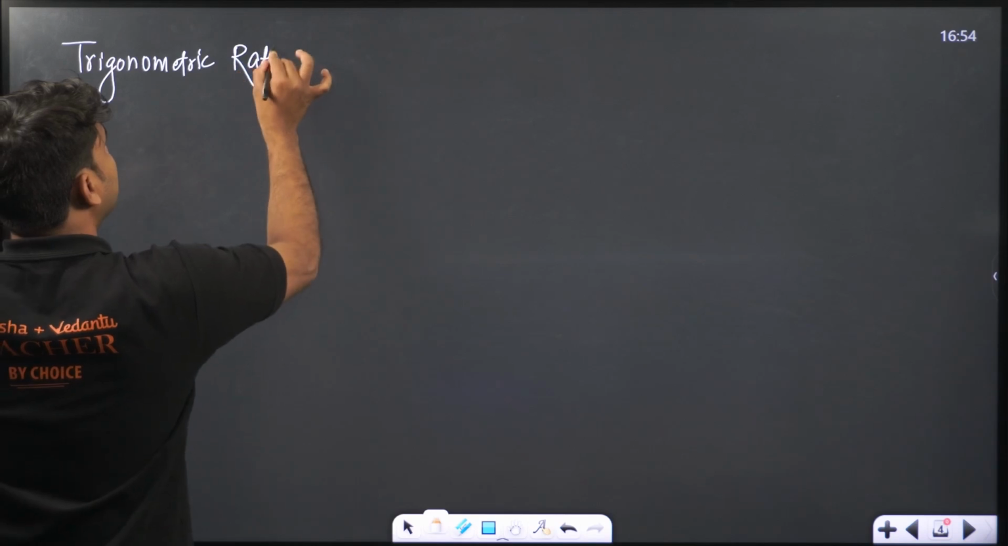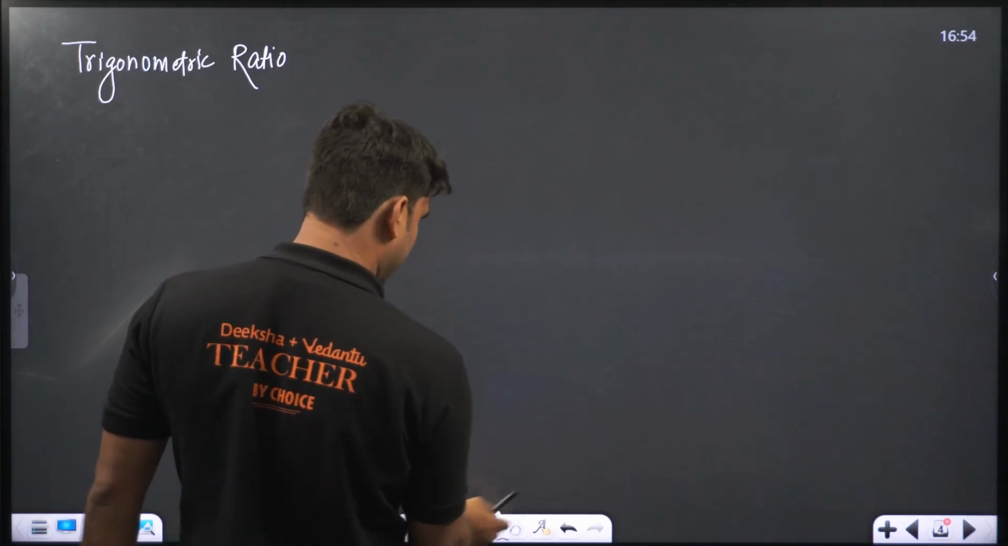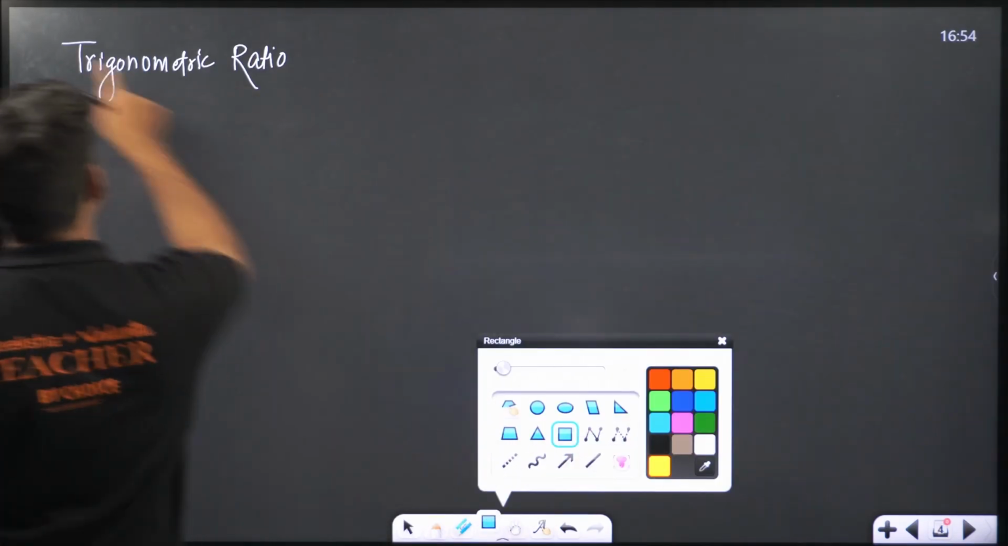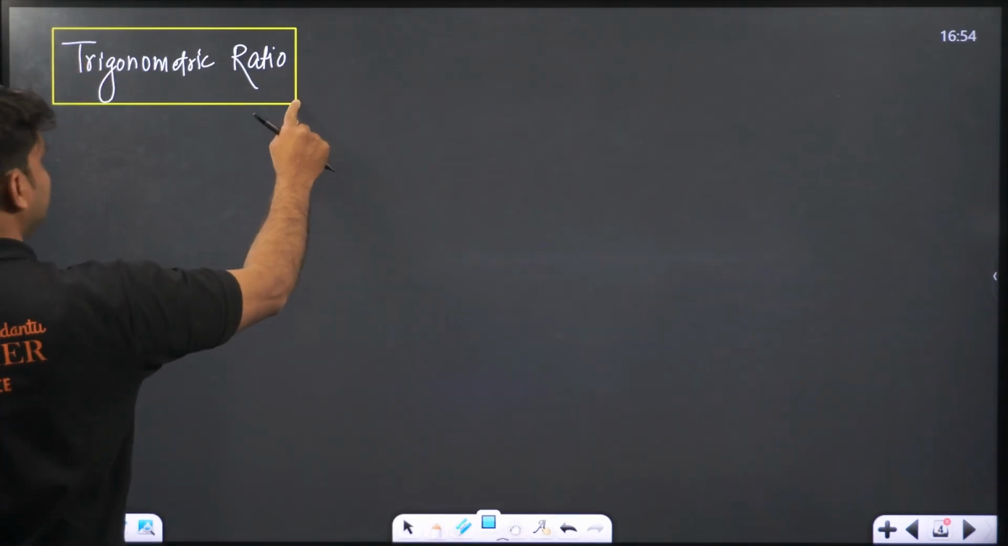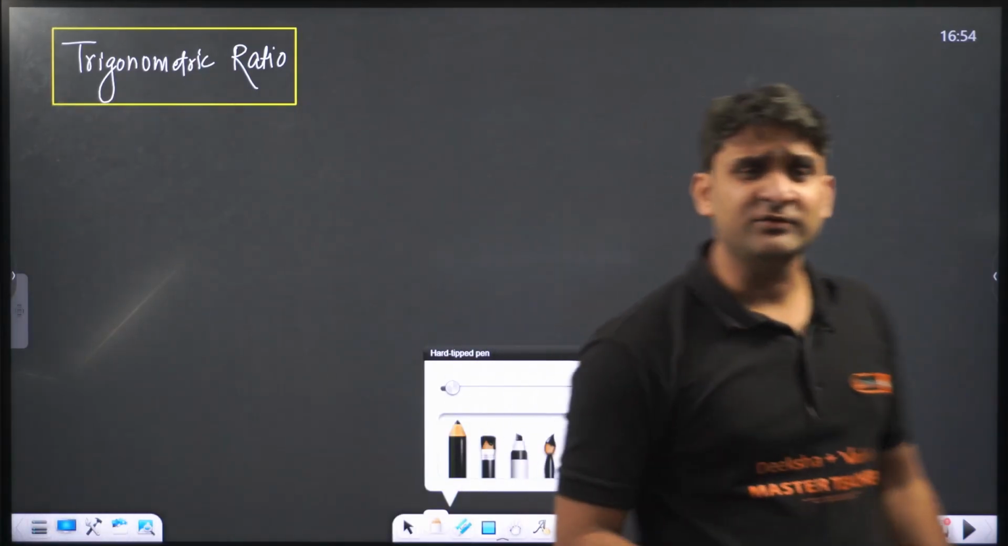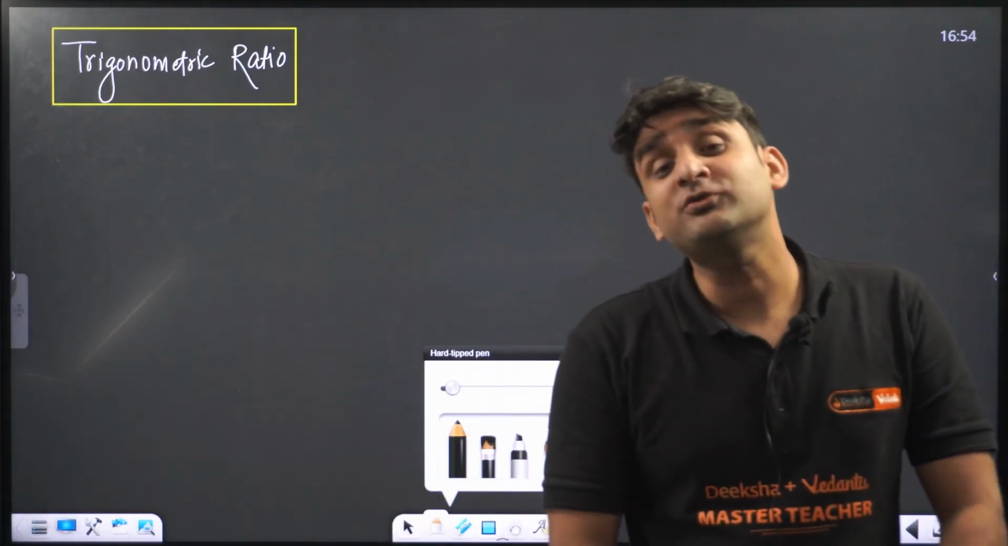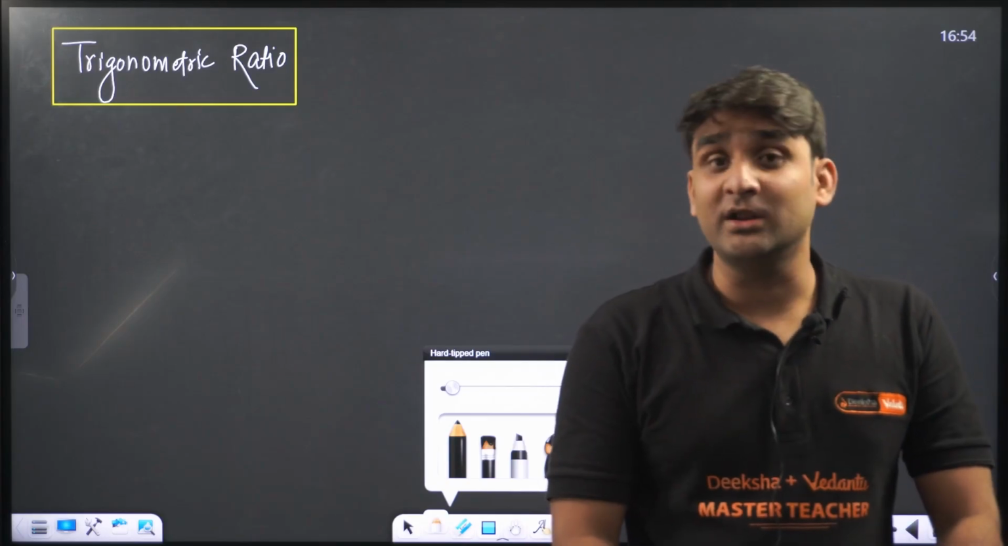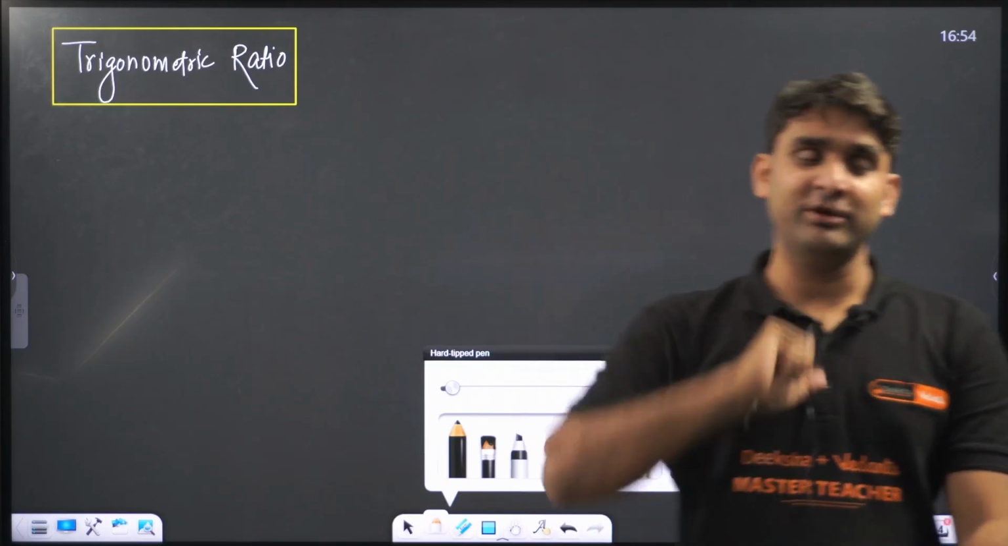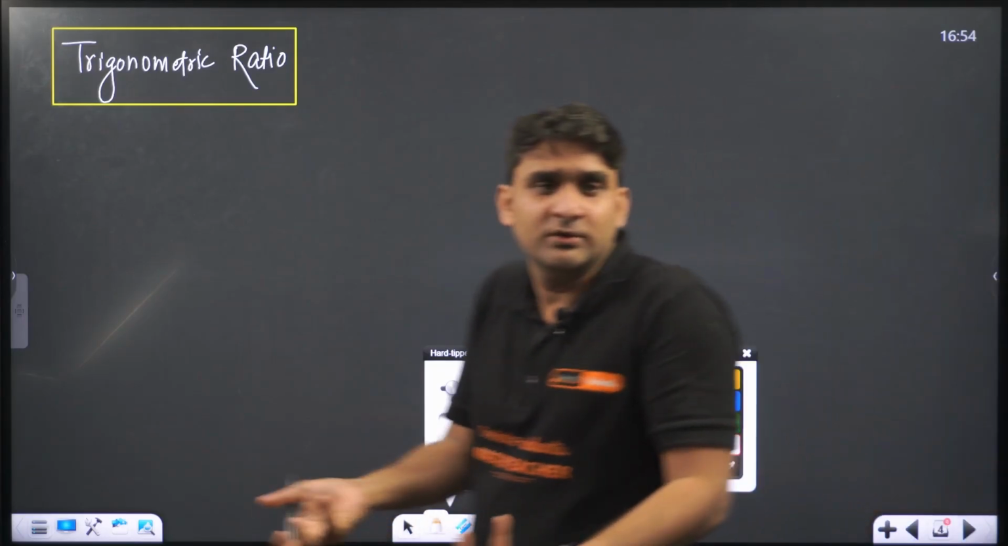So please understand trigonometric ratio, very important. Trigonometric ratio, or else you can say trigonometry ratio, no problem. Okay, so let's understand trigonometric ratio. What do you understand by trigonometric ratio, guys? If I ask you what is ratio, ratio means what? When two numbers are written in fraction form, numerator divided by denominator, that is ratio.